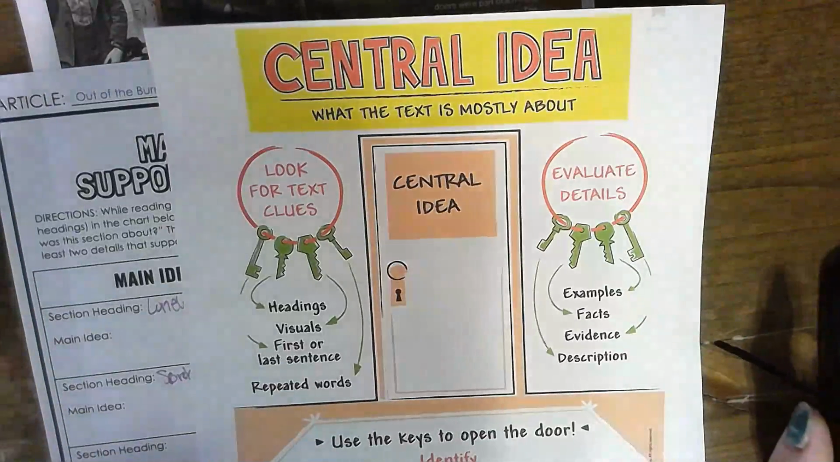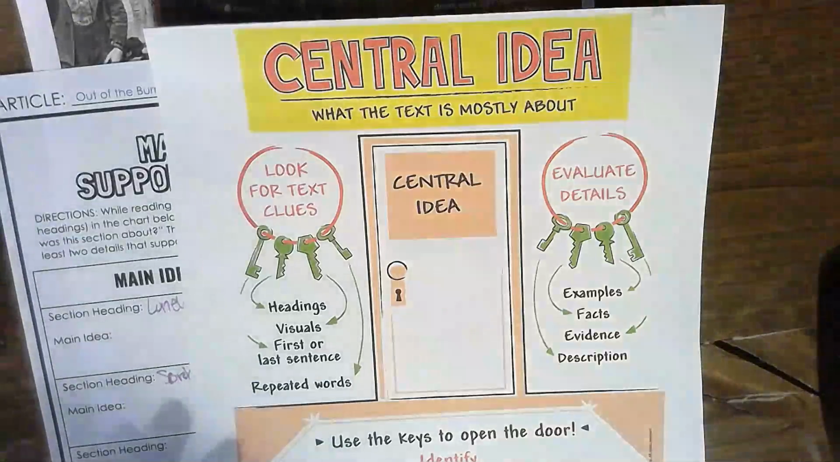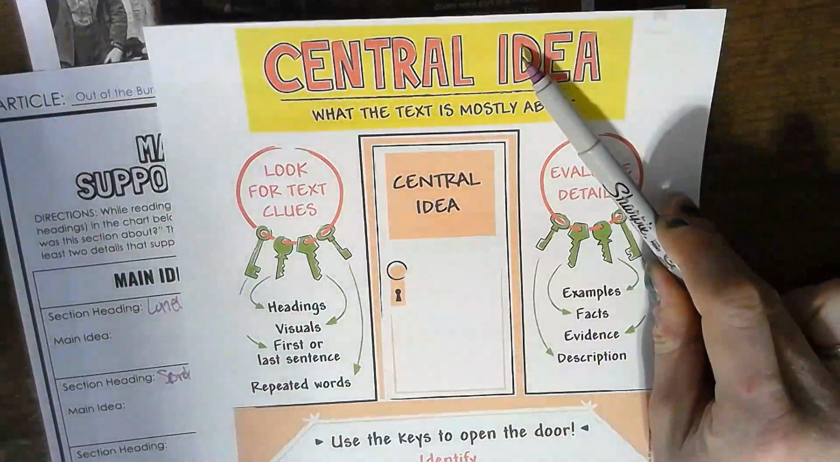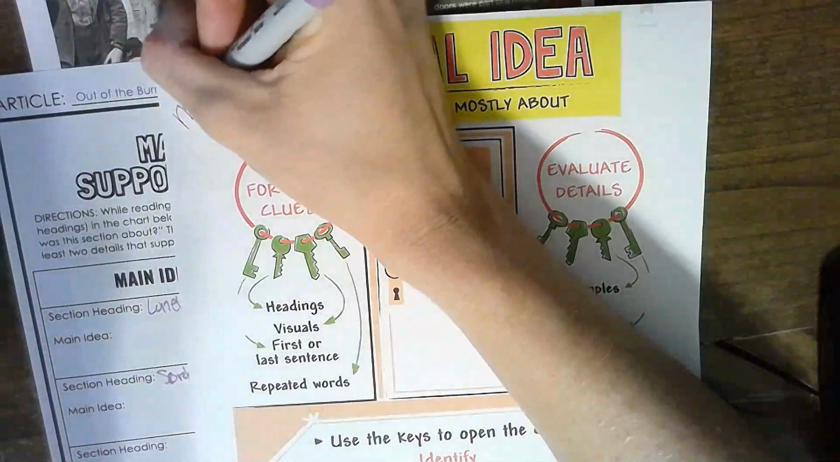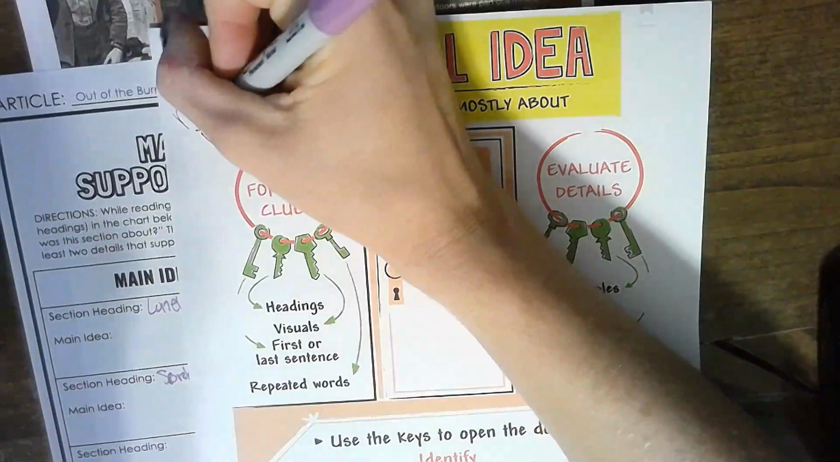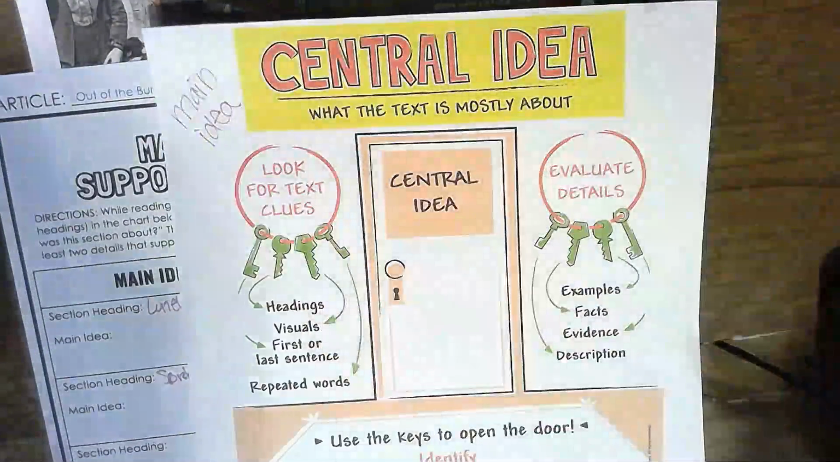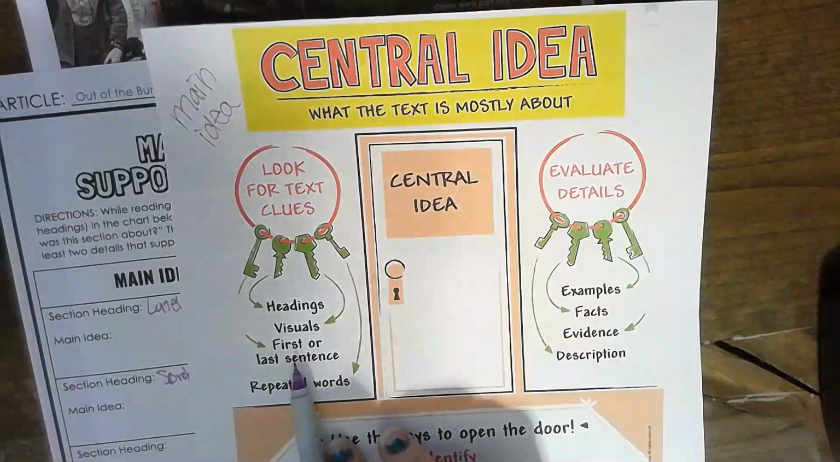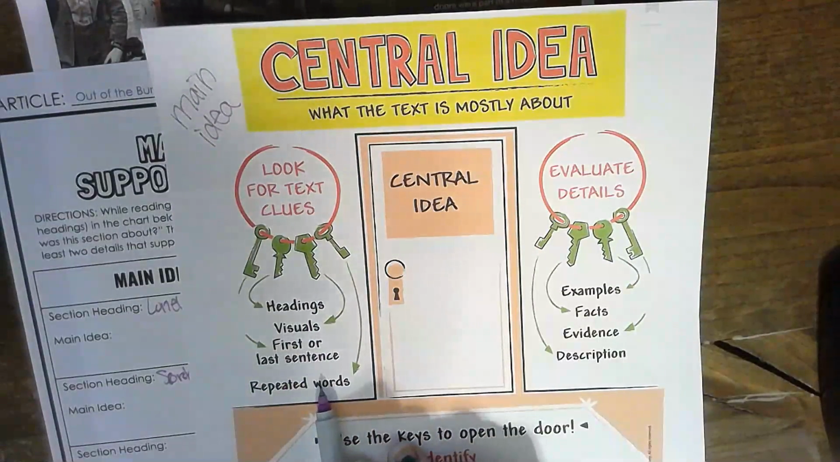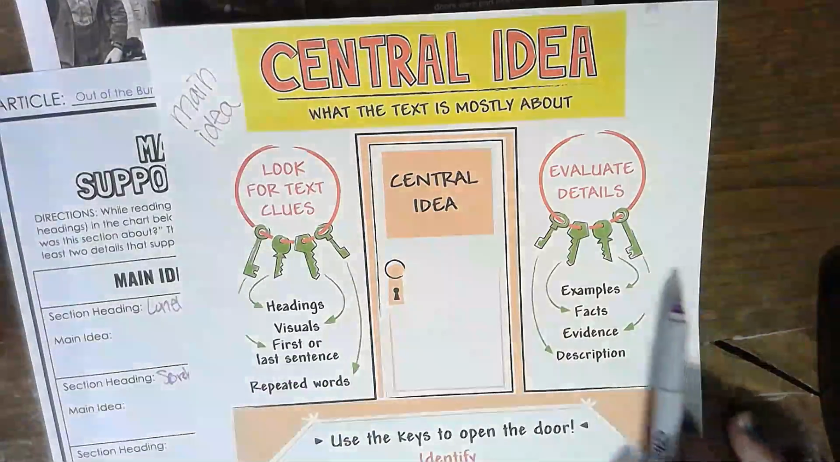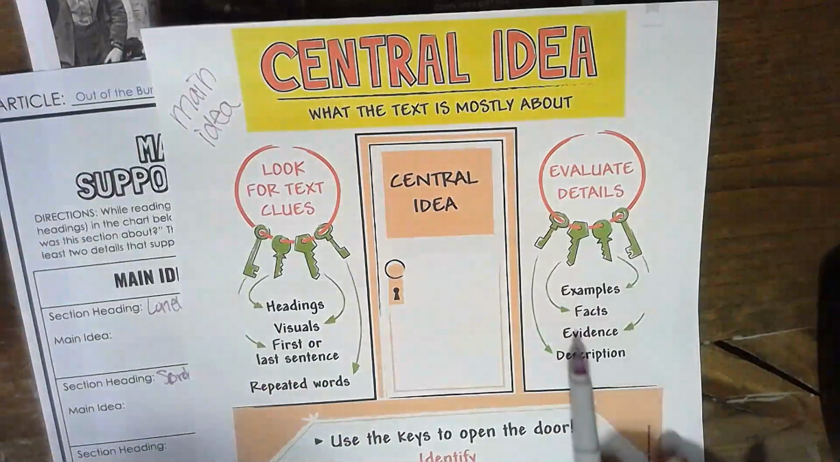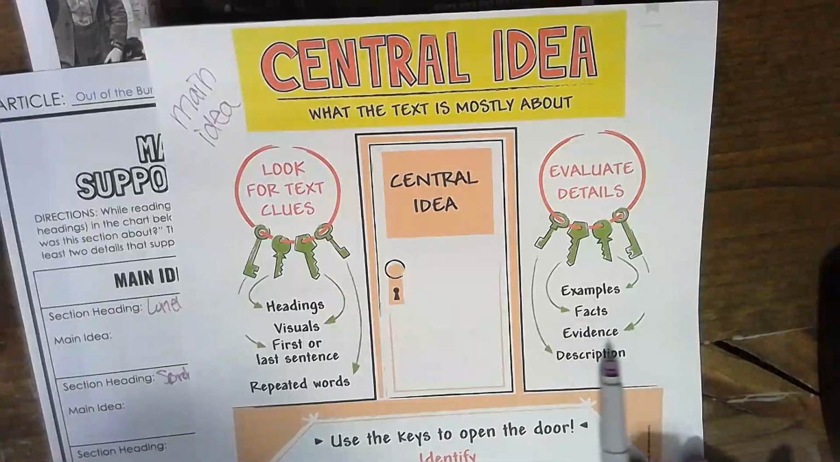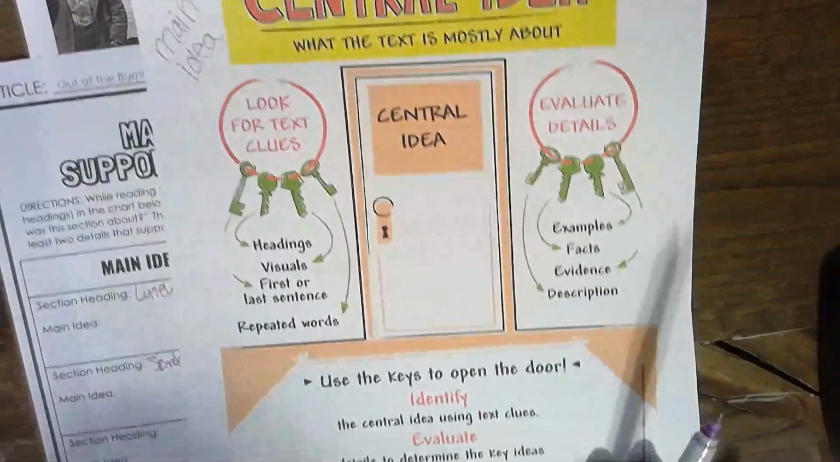Today we're going to continue talking about central idea and supporting details. So remember, central idea, I can also say this is my main idea. We're going to look for clues. We're going to use the headings, the visuals, first and last sentence, and repeated words to find my main idea. And then we're going to find our evidence, the details in the story or in the paragraphs, to figure out what our main idea is.